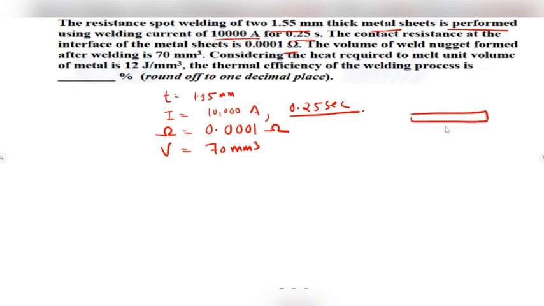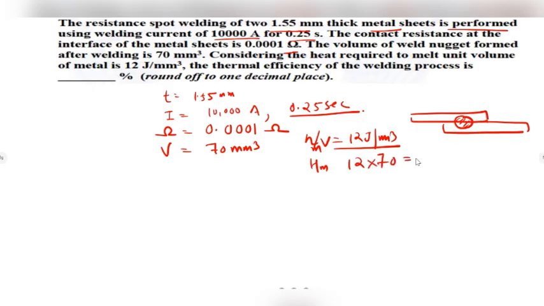So these are two plates which are in overlapping position, and this is the nugget formation, typically cylindrical in shape for the calculation. Now considering the heat required to melt the unit volume is again 12 joule per mm cube. The thermal efficiency we have to calculate. So if this heat per unit volume is 12 joule per mm cube, total heat for melting can be calculated as 12 into 70. So this is 840 joules.